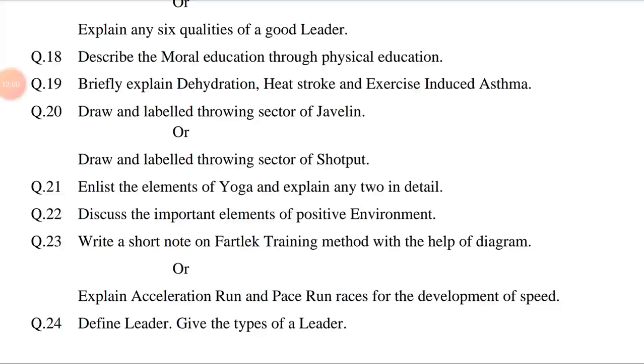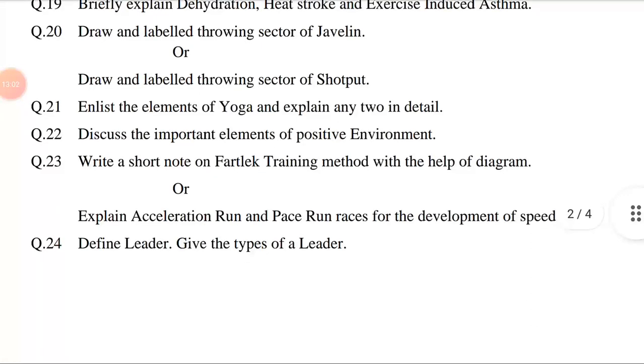Question number 20. Draw and label the throwing sector of javelin. Draw means making lines on the paper with pencil, pen, etc. This question is related to chapter number 7, concept of major games and sports. The answer may be, draw javelin sector, the runway of the javelin 30 meter to 40 meter, width of the runway 4 meter, sector angle of the javelin ground 29 degree, thickness of the scratch line 7 centimeters.